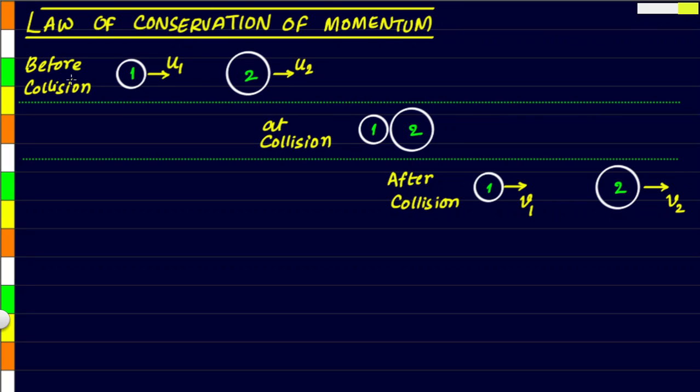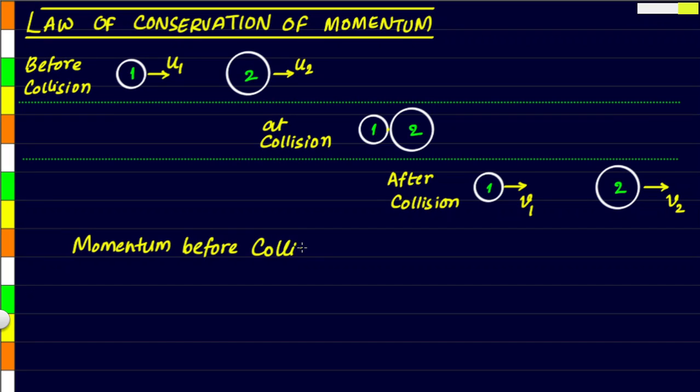Initially, before collision, let us say that they are moving with velocity u1 and velocity u2. At the collision, they are going to make an impact, and after impact they will again start moving away from each other. Let us say the final velocities of these objects are v1 for the first object and v2 for the second object. Now the law of conservation of momentum tells us that the momentum